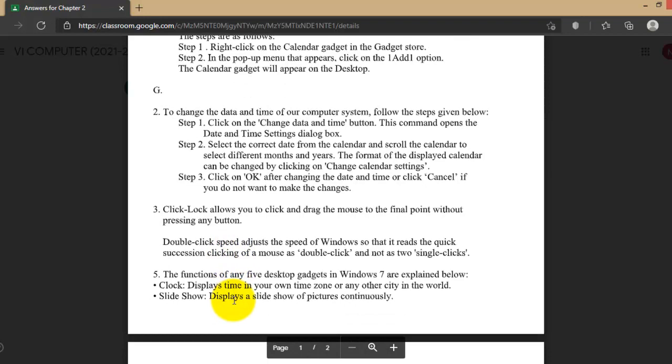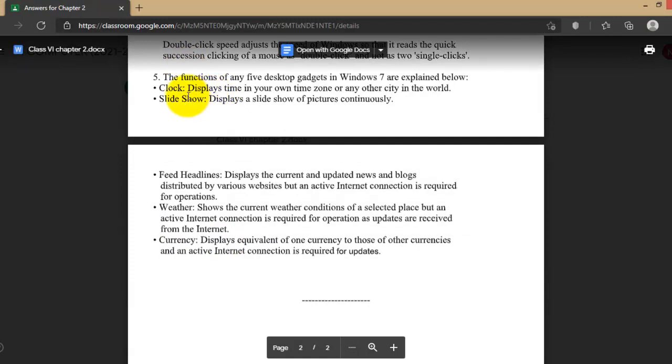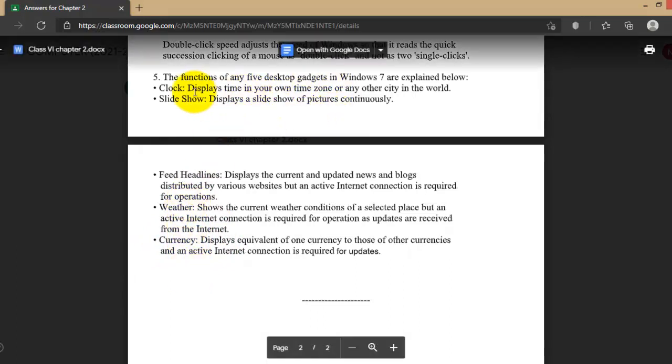Question number 5 is name and explain the function of any 5 desktop gadgets in Windows 7. There are different types of desktop gadgets: clock, slideshow, feed headline for news, weather where internet connection is required, and currency, also internet connection is required, so that $1 is equal to how many rupees. So all this requires an internet connection. So there are these 1, 2, 3, 4, 5 desktop gadgets.